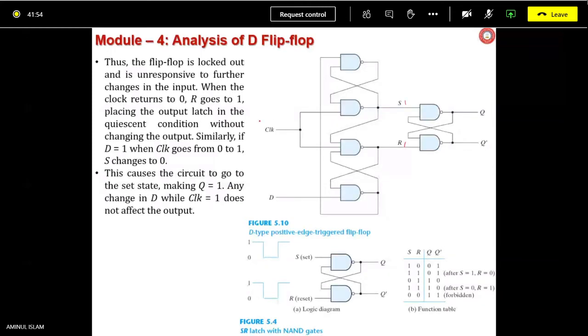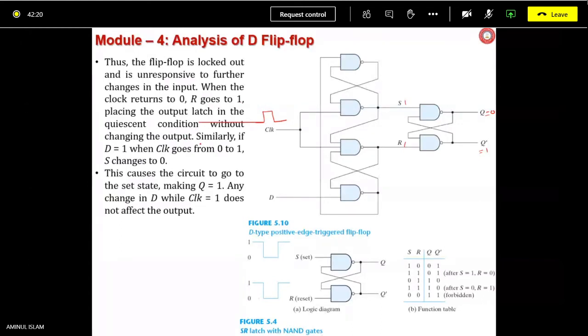Clock is going high for a short period of time, then becoming low. Once it is becoming low, S is going to be high, R is going to be high. That is a no change state. What was the earlier value? That is going to be the value remaining. That's what is said here. When the clock returns to 0, R goes to high, placing the output latch in the no change condition